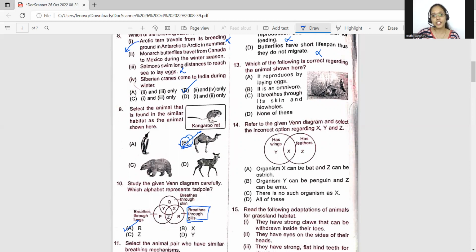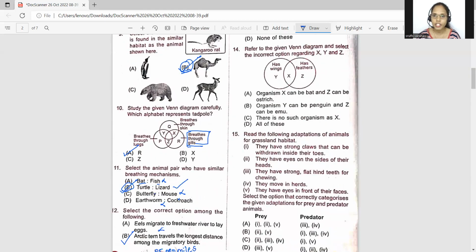So they're asking you to tell us the correct statement. An armadillo will give direct birth. It will not lay eggs. Moreover, as it is a mammal, it will breathe through the lungs. And yes, it is an omnivore because it feeds on insect matter and even on small seeds and other plant matter as well. So this is the correct statement.